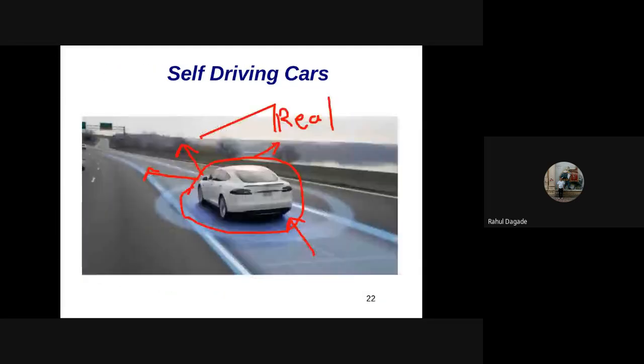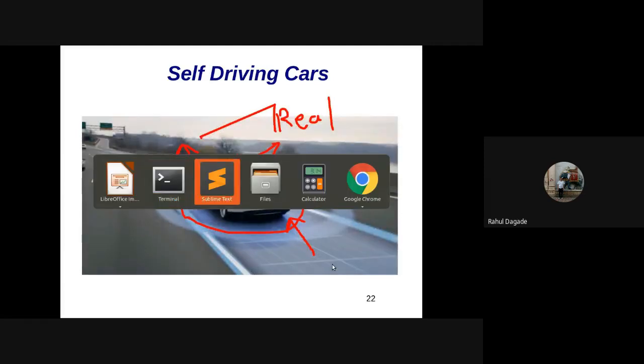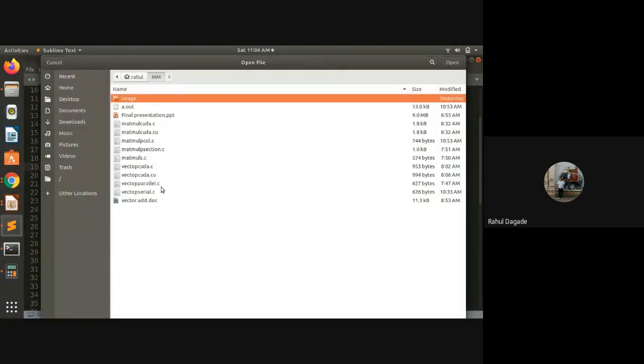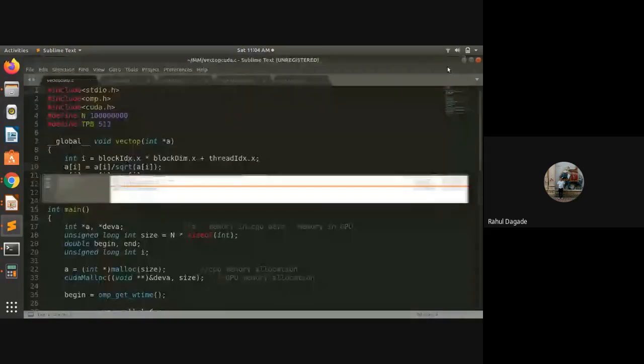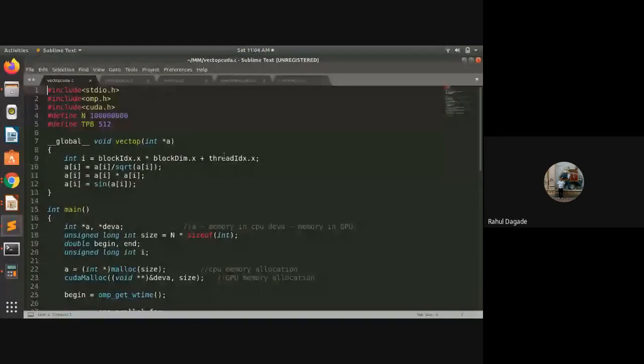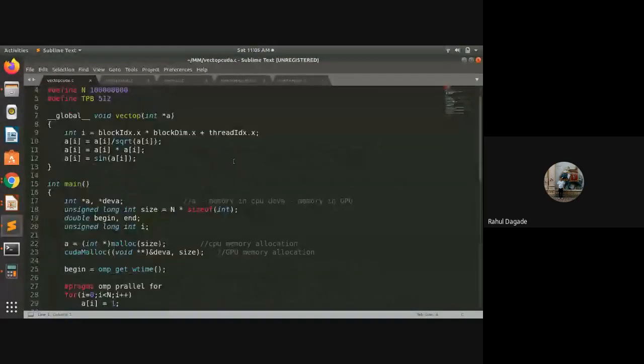Now let us see how we can do our 2 programs using CUDA. Okay. So now, vector operation using CUDA, how we can do it. It is the same program in which the CUDA function is written. That CUDA function is written like this, in which it is indicated as global. Global indicates that it has to be executed onto a device. And then it's a vector operation.